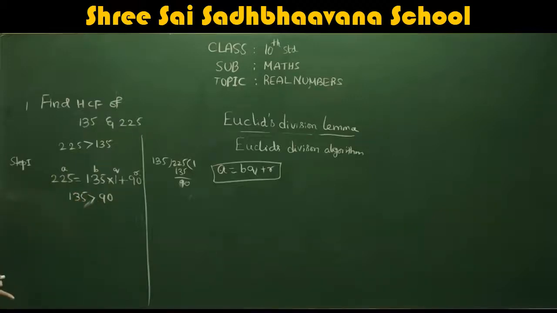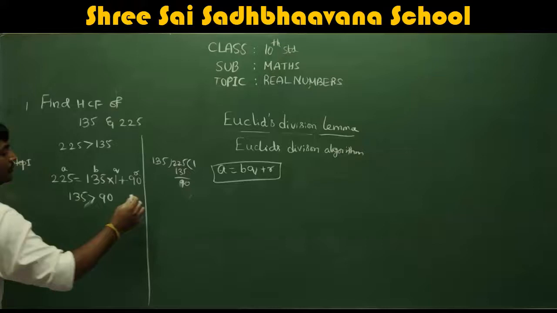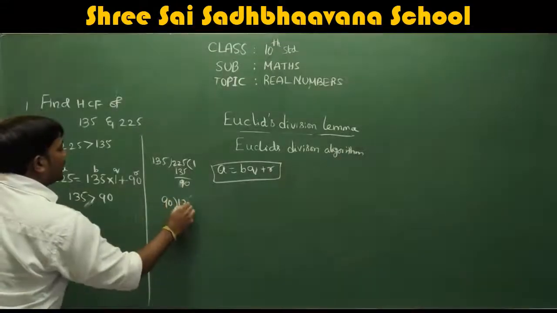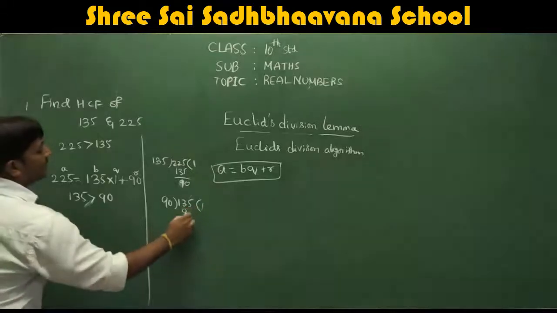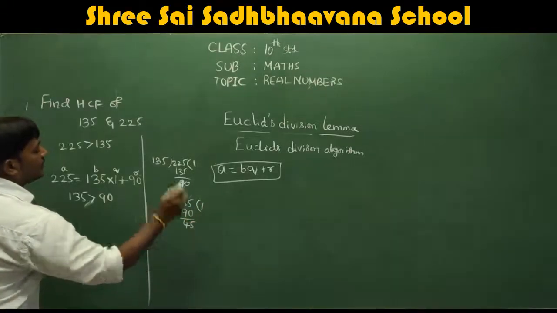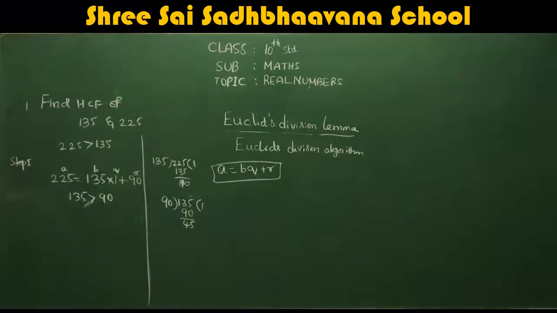Which is greater here? 135 is greater. So divide 135 by 90. How many times? 90 ones are 90 and you will get 45, because 9 plus 4 is 13. So apply the same Euclid's algorithm here.